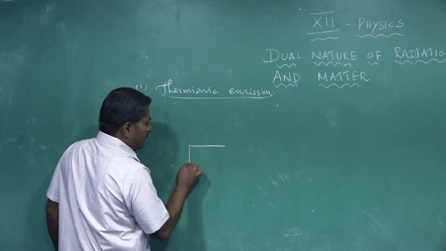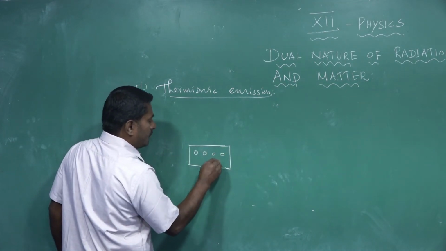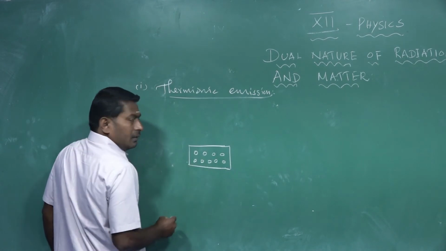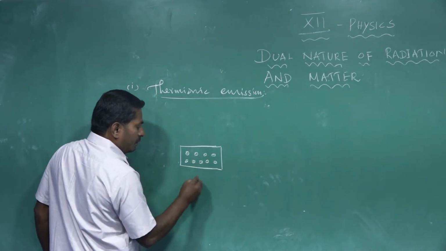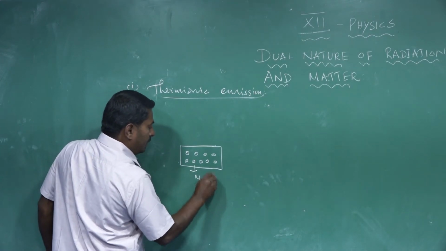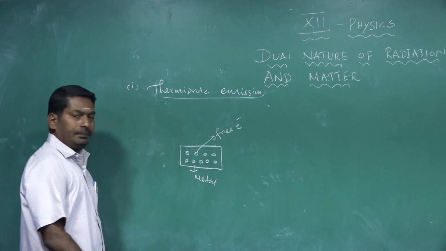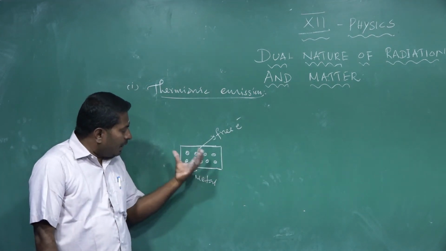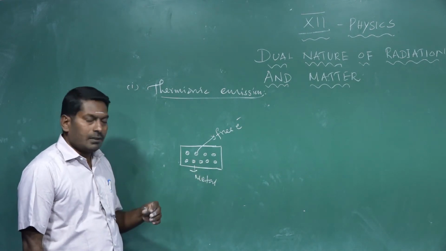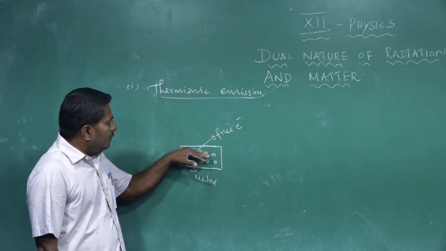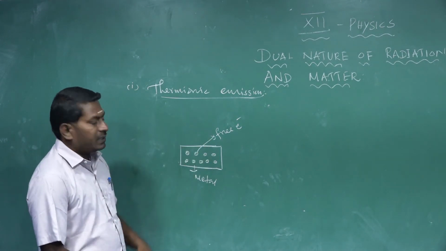Let us consider one metal. At ordinary temperature, it contains a large number of free electrons. These are the free electrons. At ordinary temperature, these free electrons are randomly oriented in all possible directions. They do not cross the surface and do not have sufficient energy to leave the surface of the metal.